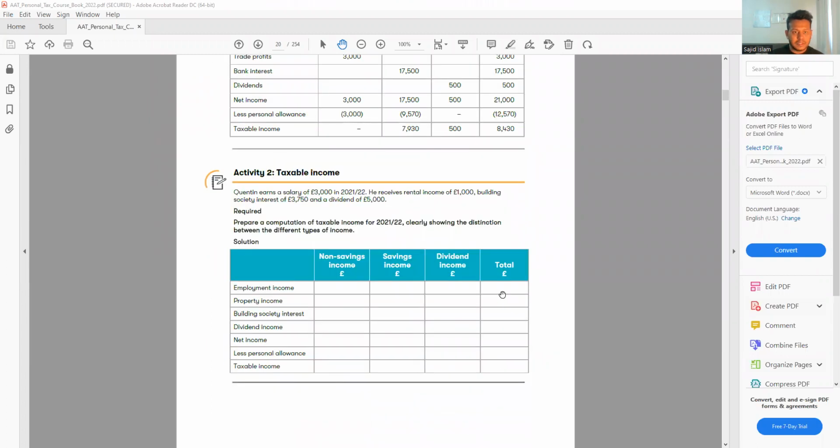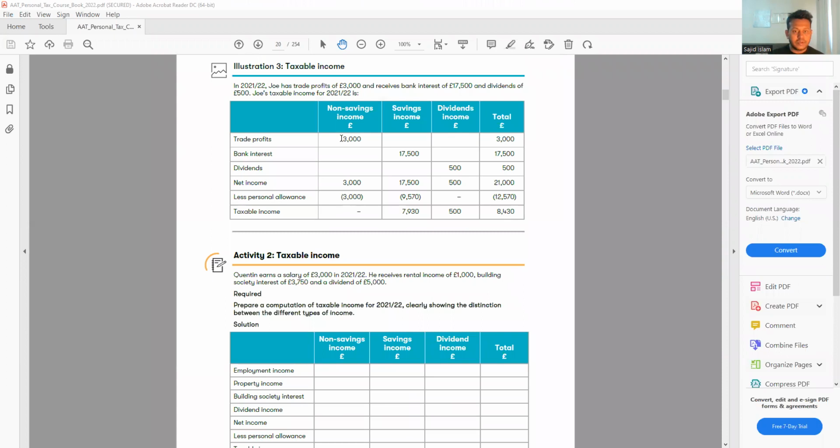So we have some examples. Now you can see here we have a trading profit, this is non-savings, and we have bank interest, this is savings. Then we have a dividend of £500, and net income, so it's £3,017. One thing you have to remember: from the net income, if we minus the personal allowance, this gives you taxable income. So in the exam, if the question gives you net income, remember that means you still have to minus the personal allowance. If the question gives you the taxable income, that means they have already taken away the personal allowance. Be very, very careful with that. I've seen students get confused in the exam.